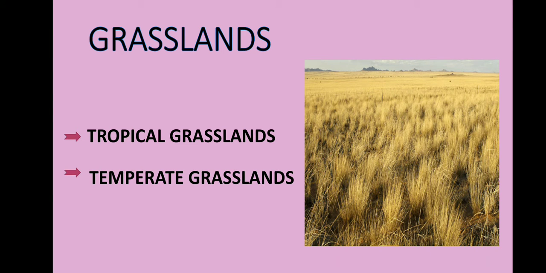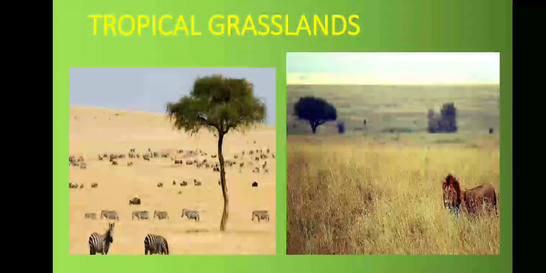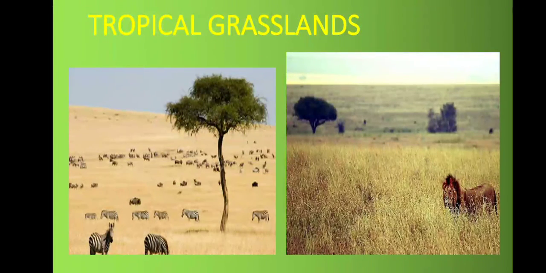Let's see the tropical grasslands. These are found on either side of the equator and extend till the tropics. This vegetation grows in the areas of moderate to low amount of rainfall. Its feature is that the grass can grow very tall, about 3 to 4 meters in height. The wildlife here includes elephants, zebras, deer, leopards, giraffes. The savanna grasslands of Africa are of this type.